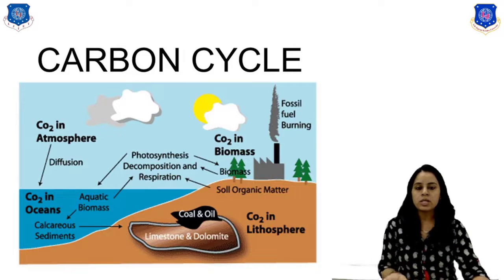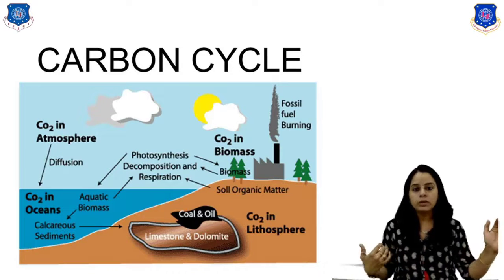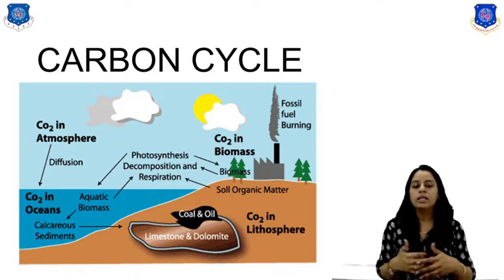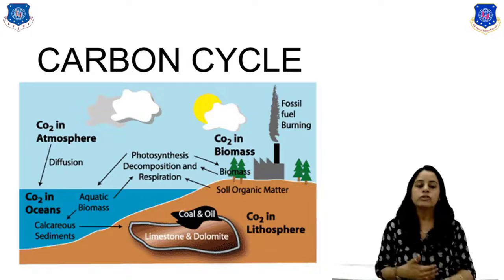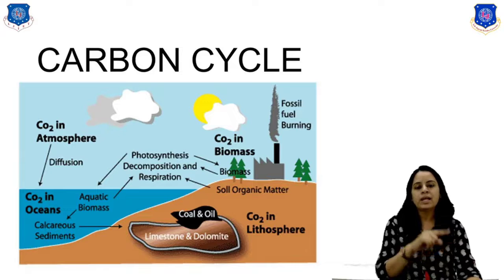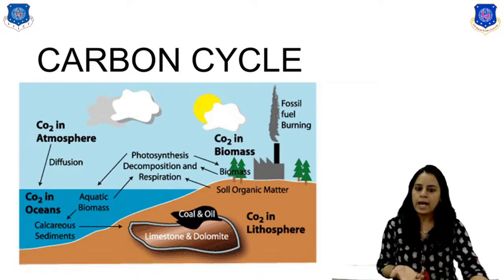After the photosynthesis process, the plant, and the animal which eats the plant, the food chain will continue, right? After that the plants and animals die and the decomposition process takes place. After the decomposition process, CO2 is formed, and then it goes to the atmosphere. So here the cycle continues till the end, right?